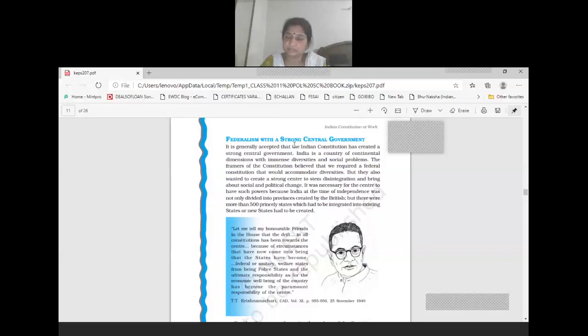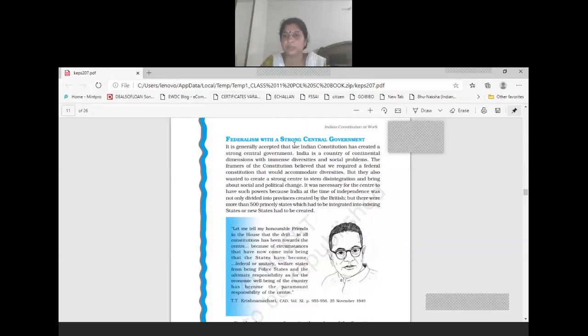And there are reasons behind adopting this strong central government. The first reason, I have discussed this also, is that the situation prevailing at the time of constitution making was very disturbing because of partition.